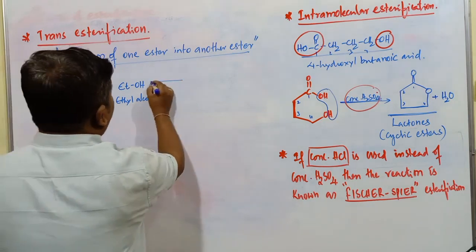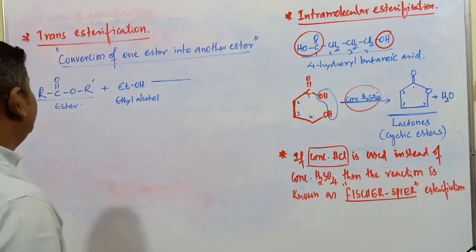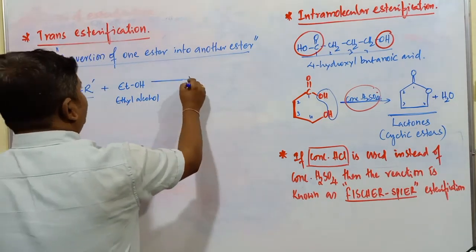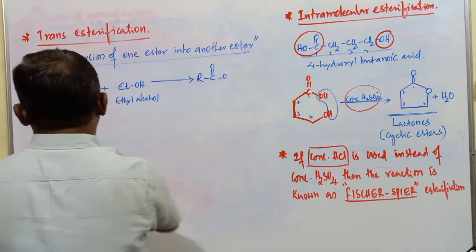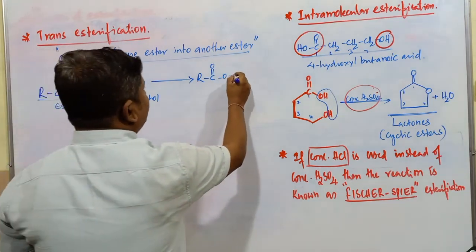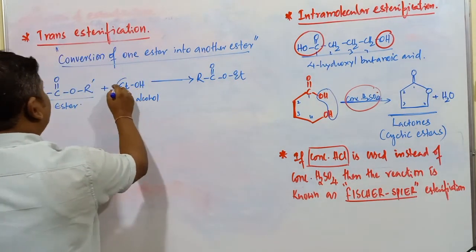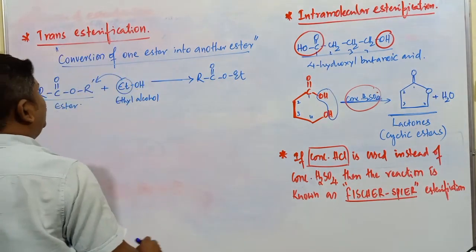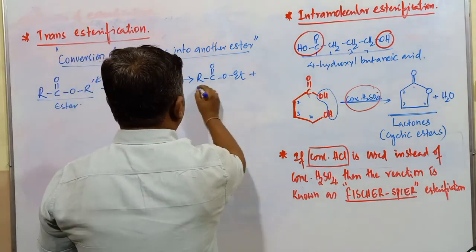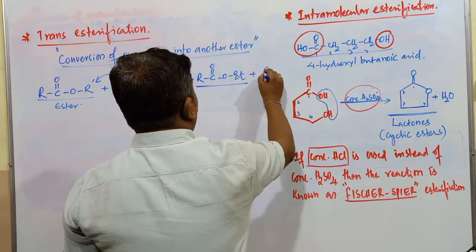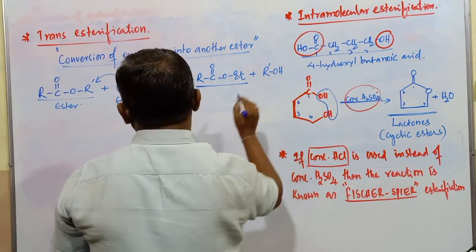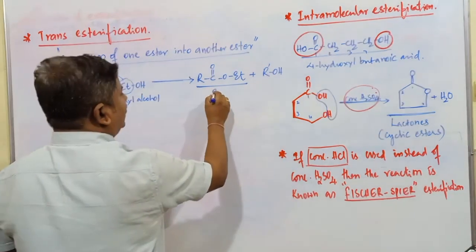When this reaction takes place, what happens here? RCOO, this is Et. This complete group replaces this one. As a result, RCOOEt, that is the ethyl ester, is formed, and R'-OH. This is an ester and this is also an ester.